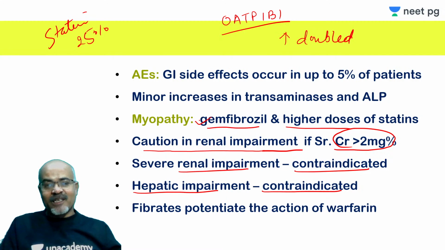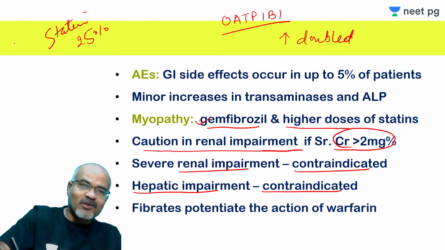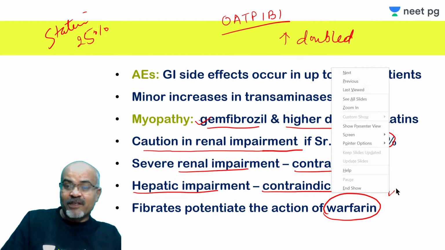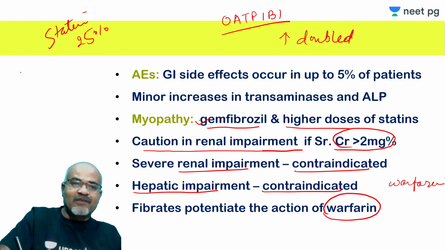But fibrates, most commonly clofibrate, can affect the action of warfarin, and may even increase bleeding tendencies, and you may even have to modify warfarin doses, because clofibrate and other fibrates may have an anticoagulant effect as well as an antifibrinolytic effect.